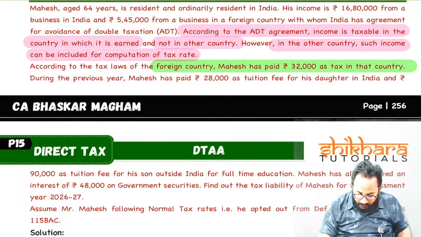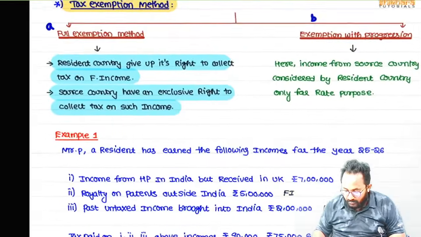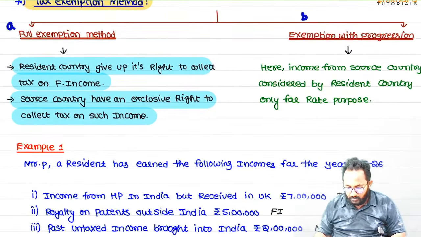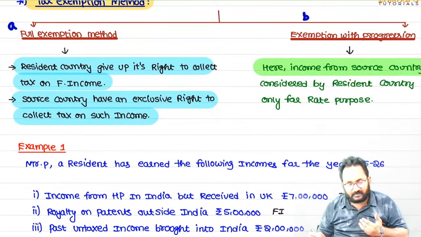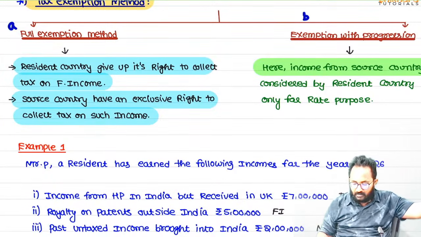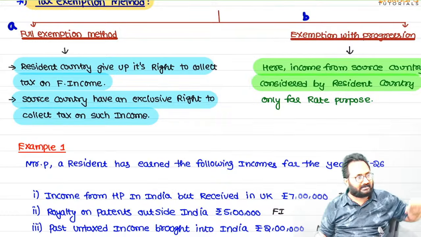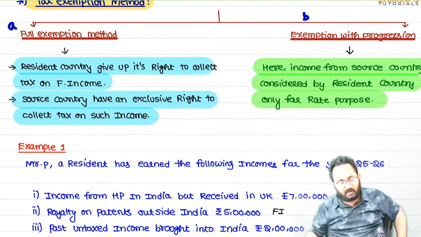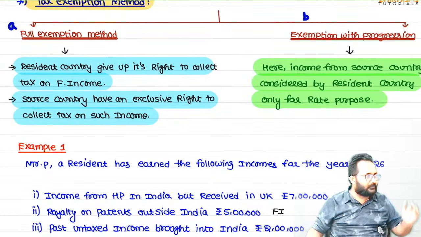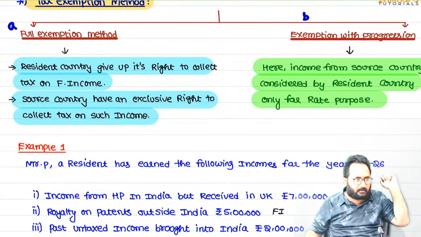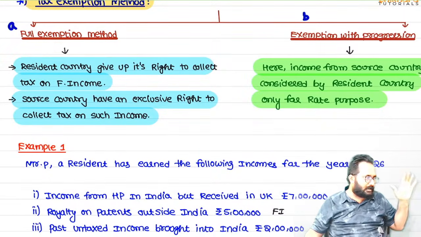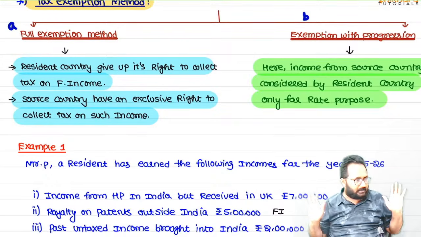In the exam, if they ask a theory question, what do you have to write here? Income from the source country is considered only by the resident country for rate computation purposes. After computing the rate, by using the same rate only we provide the relief. Understood all of you? Sir, two methods done.